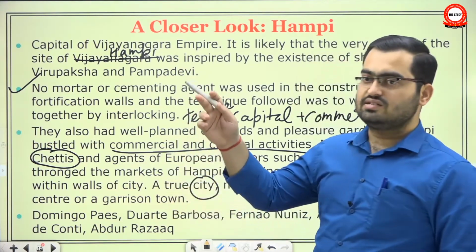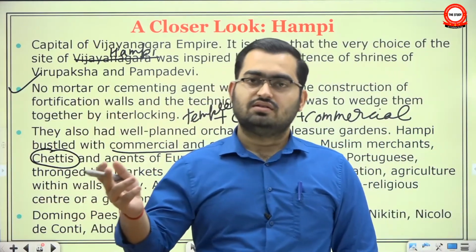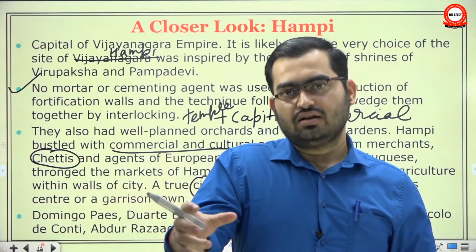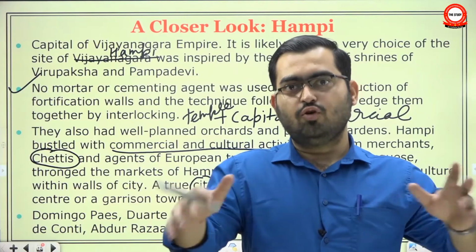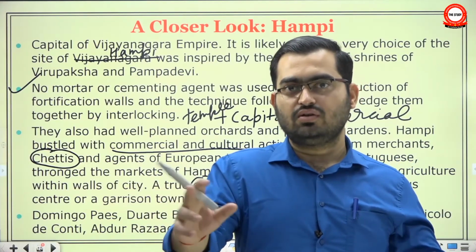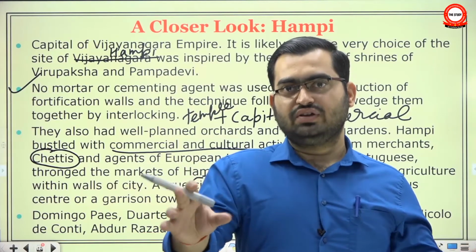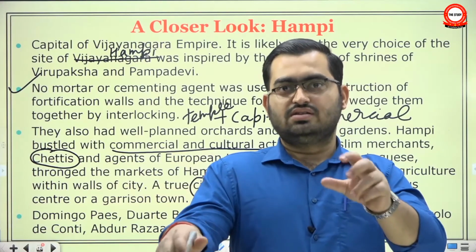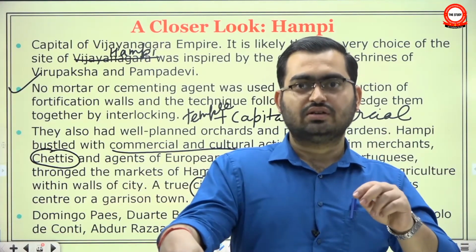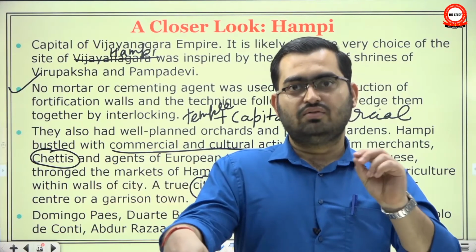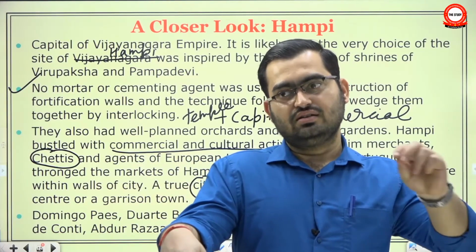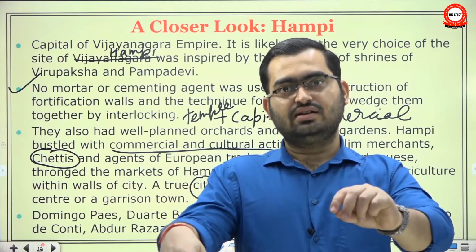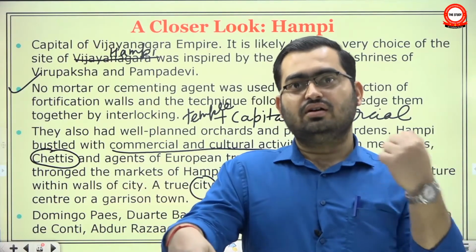Say, for example, if you look at cities like Tughlaqabad or Siri or Firuzshah Kotla, they are fortifications, and you have open cities around them. Though Delhi was still around, there was no one fortification that covered the entire Delhi. If there was any fortification, that covered only, say, the garrison town where the Sultan was stationed or his capital was stationed. But Hampi was one such place where a religious center, the royal center, and the living area of commoners, the commercial centers, the cultural centers, even agricultural fields were fortified.